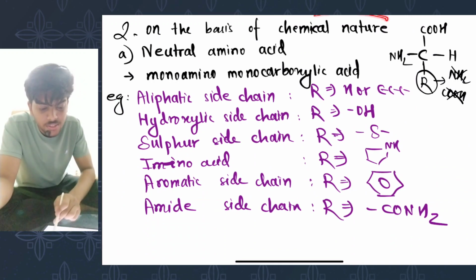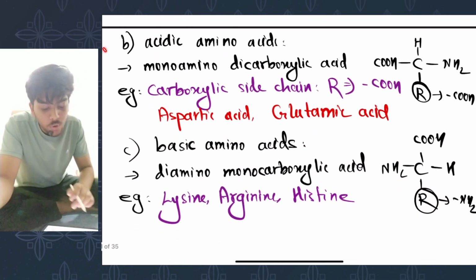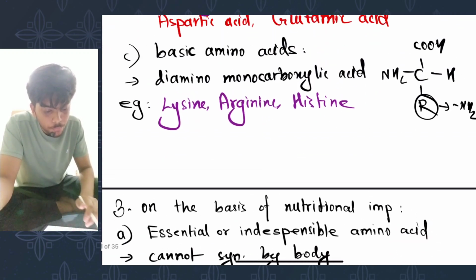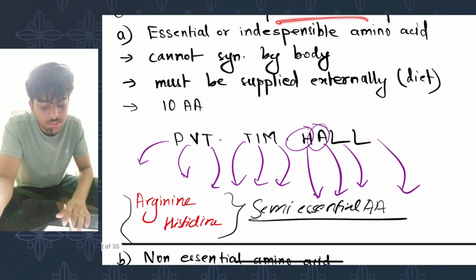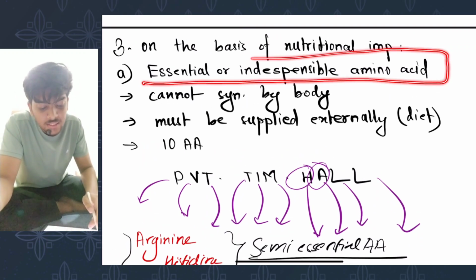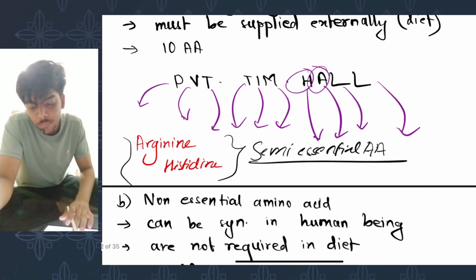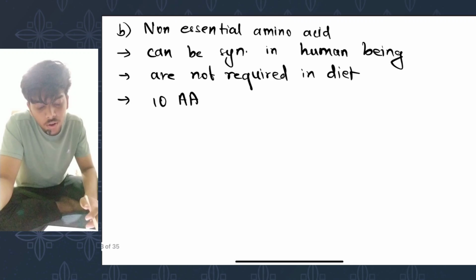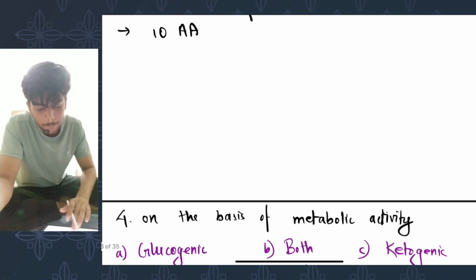Second, on the basis of chemical nature, they are either neutral amino acids, acidic amino acids, or basic amino acids. On the basis of nutritional importance, they can be essential or indispensable amino acids that are essential for your body because your body can't synthesize them on its own, and then non-essential amino acids that your body can synthesize on its own.